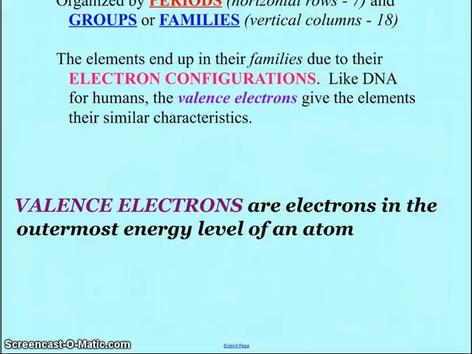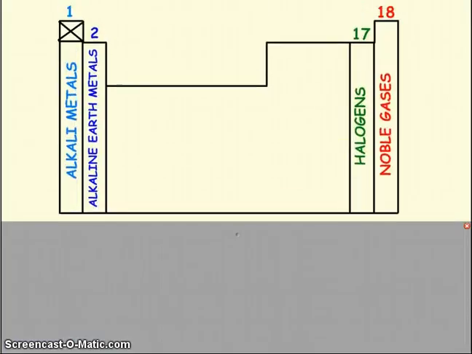And so we have these groupings of the periodic table, and there are some special families, as we'll see here. Group 1 we call the alkali metals, and you'll notice that I have an X where hydrogen would be. Hydrogen belongs there, but it's not technically a metal. Next door are the alkaline earth metals in group 2. And then across the way we have the halogens and the biggies, the noble gases, that we'll be looking at quite extensively throughout the year.